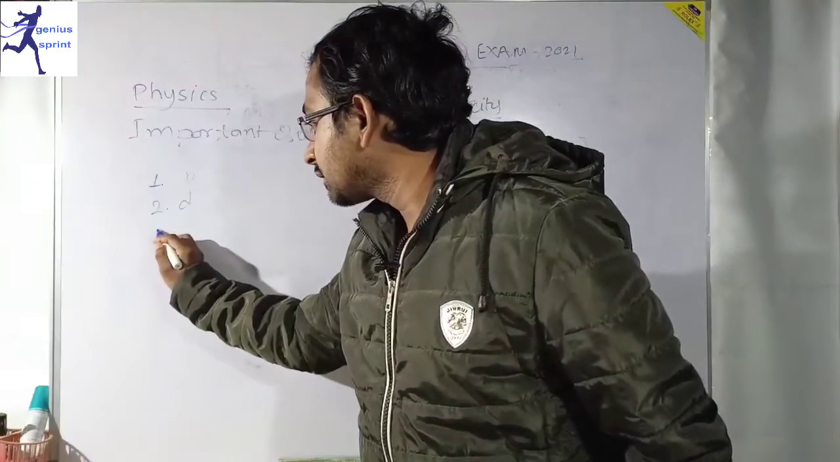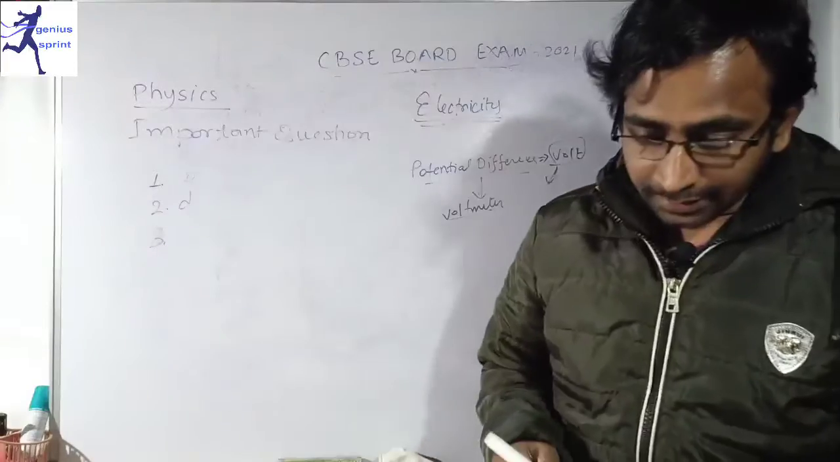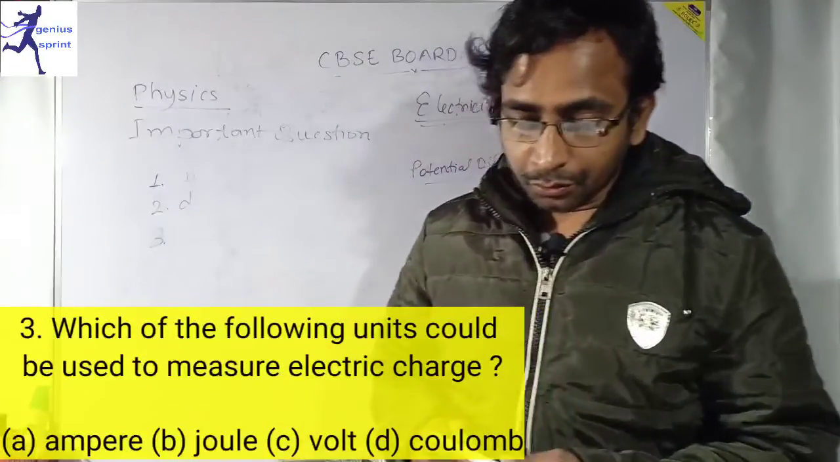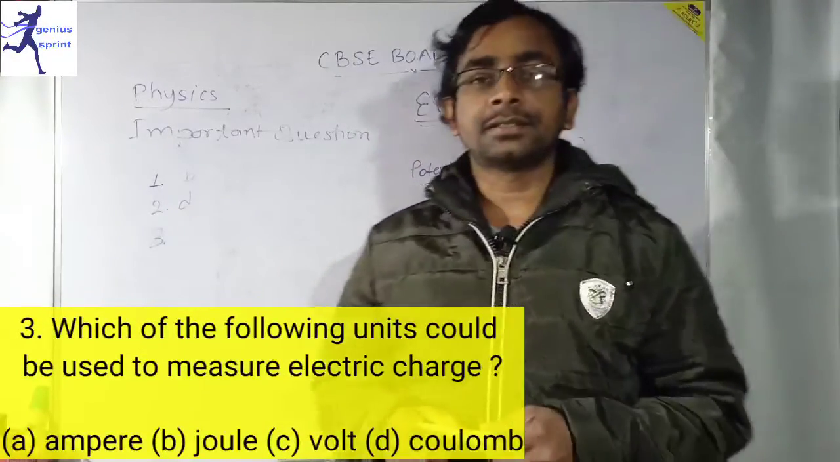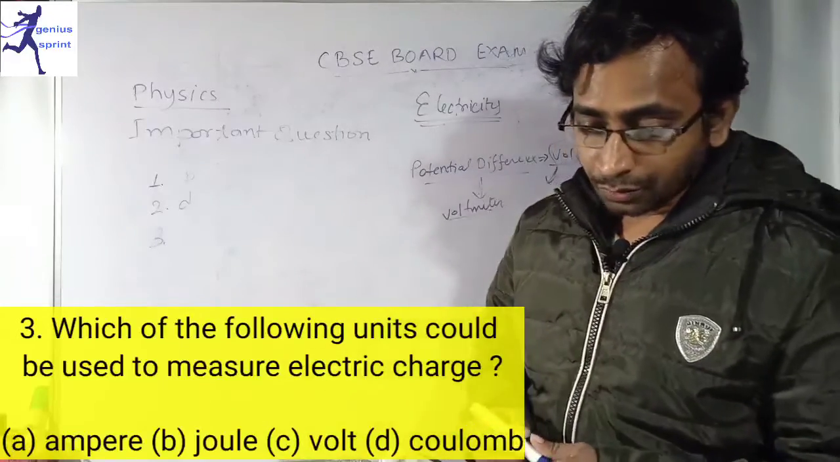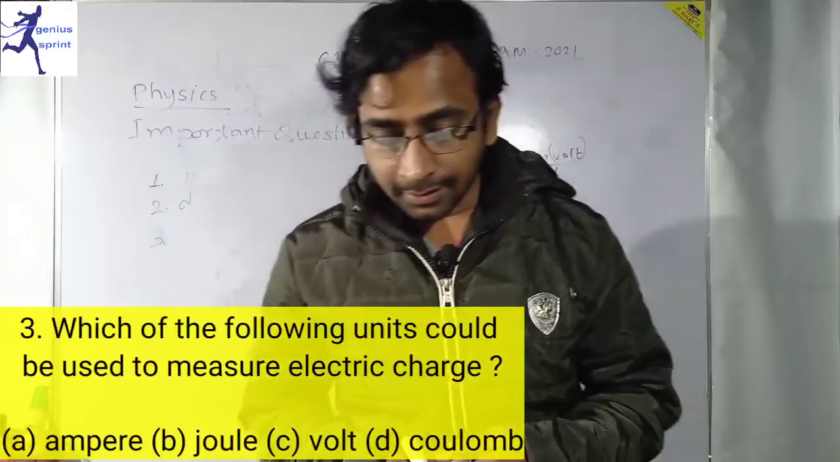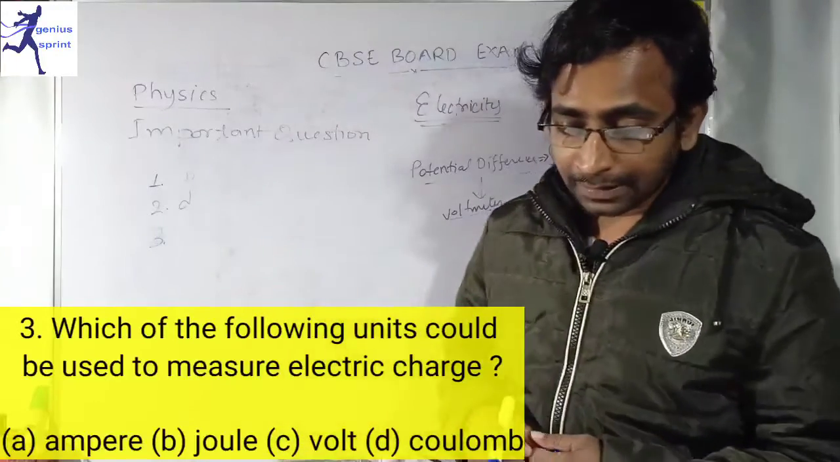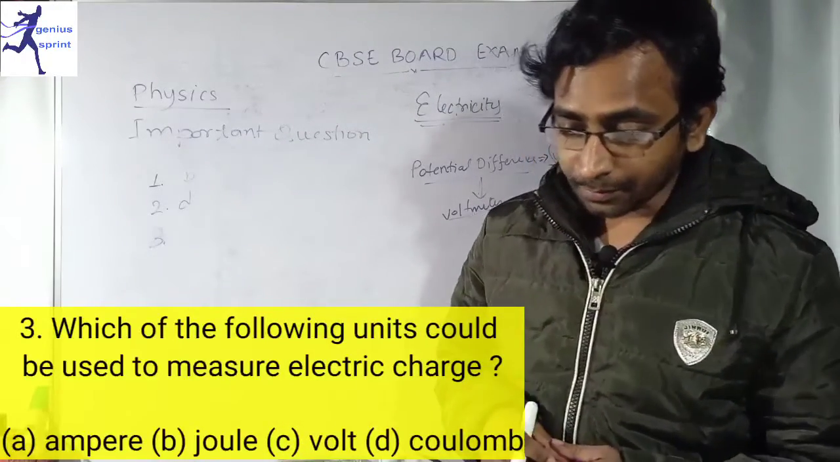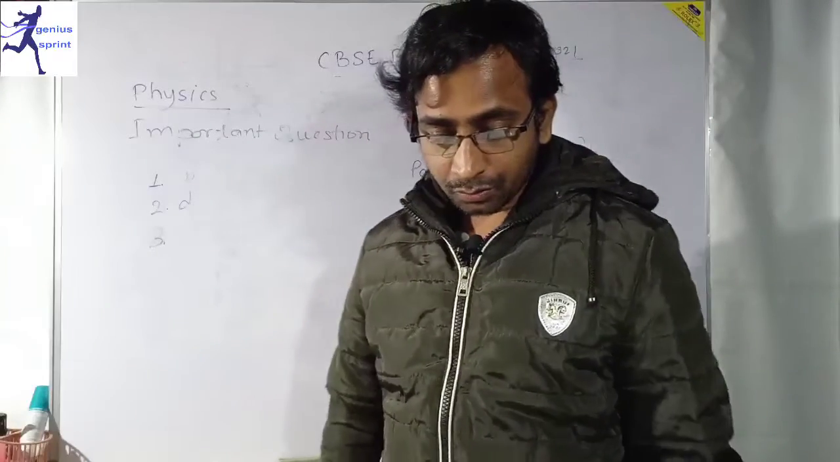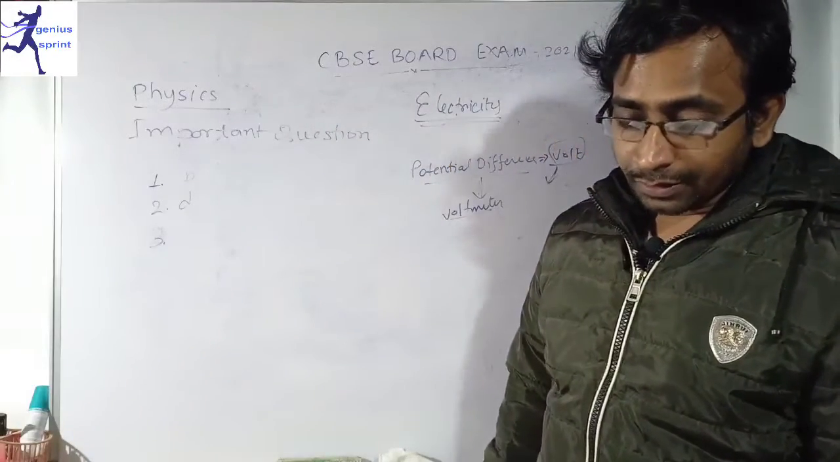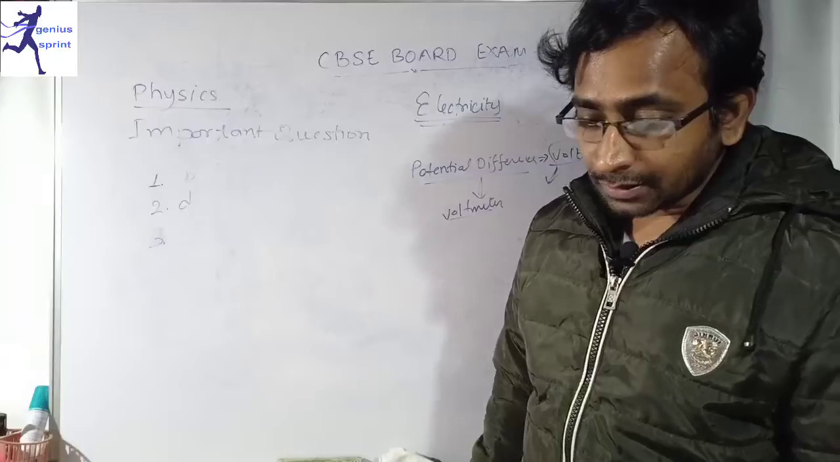Question number 3 says that which of the following units could be used to measure electric charge? Option A says it is ampere, option B says it is joule, option C is volt, and option D is coulomb.